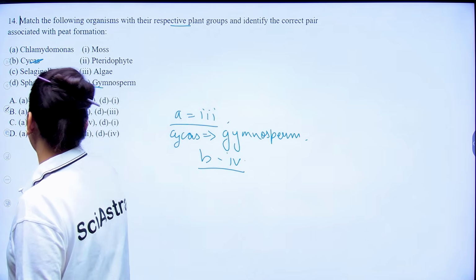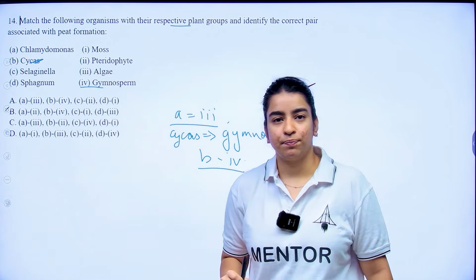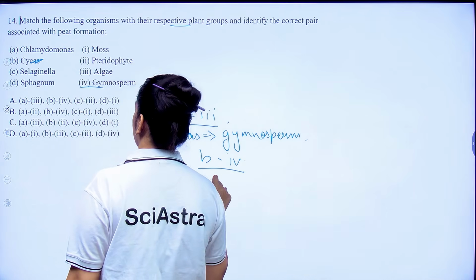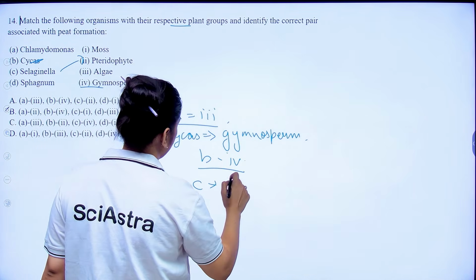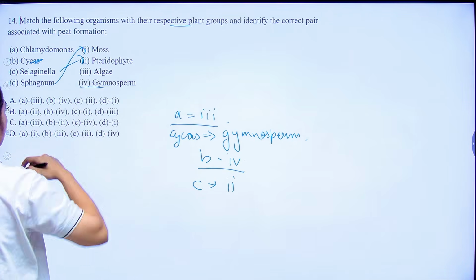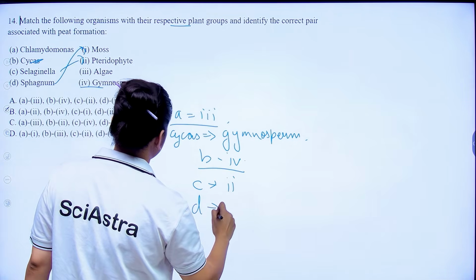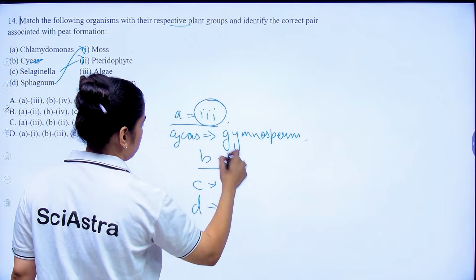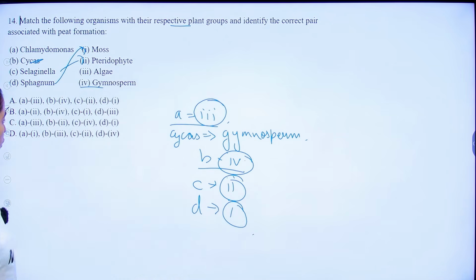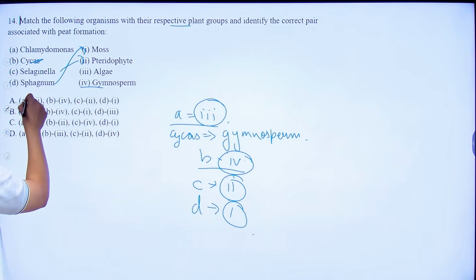Now, your Selaginella. What is Selaginella? Selaginella is a pteridophyte, right? And your Sphagnum, what is the last one? That is your moss. So D is 1. So A is 3, B is 4, C is 2 and D is 1. So 3, 4, 2, 1. So option number A, 3, 4, 2, 1, right?